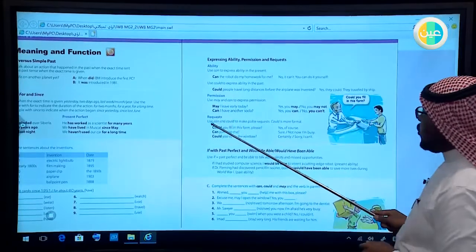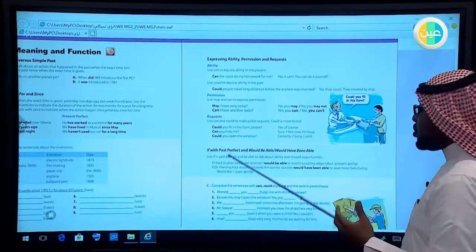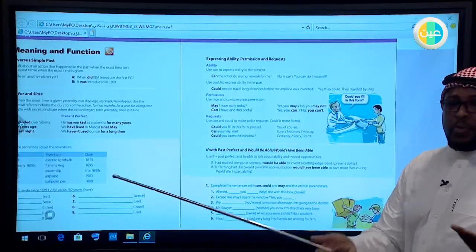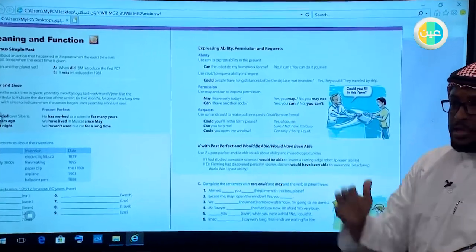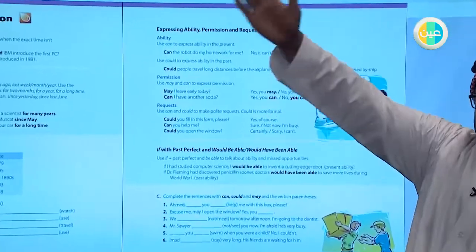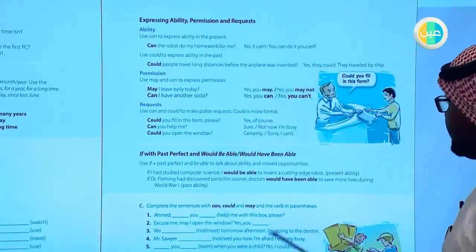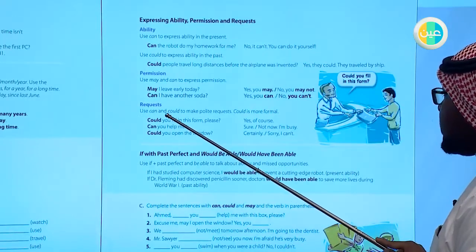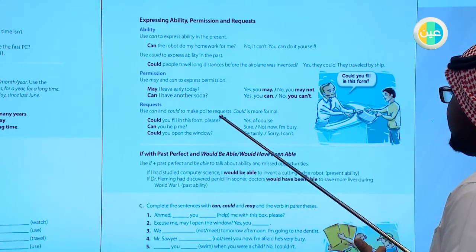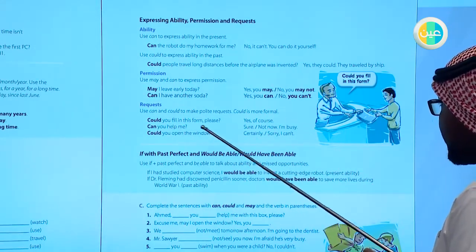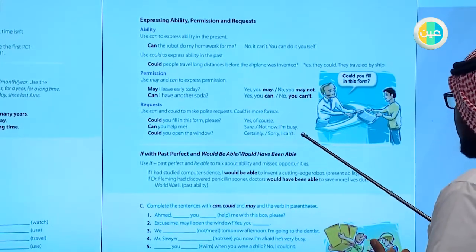Now we have the request. Use can and could to make polite requests. So we use can and could to make polite requests. Polite means the perfect way of such a thing. For example, when you want to leave the class, you raise your hand and say, teacher, can I go, for example, to the bathroom or to a coffee break and so on. So we can use could and can to show request. For example, could you fill in this form, please? Yes, of course. Can you help me? Sure. Not now, I'm busy. Could you open the window? Certainly. Sorry, I can't.